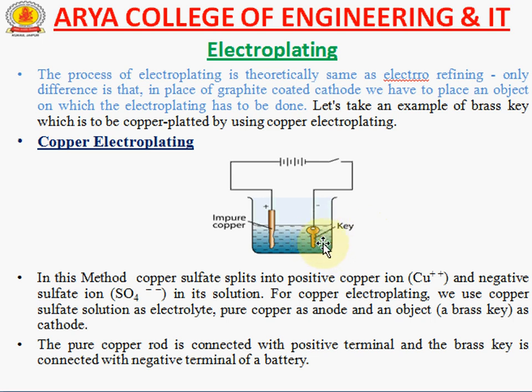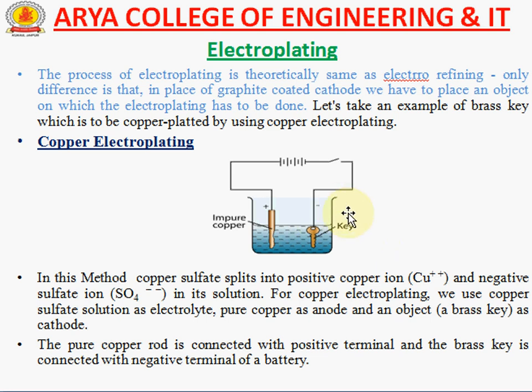So in this diagram the brass key is the cathode. The pure copper rod is connected with the positive terminal and the brass key is connected with the negative terminal of a battery. So we only have to place the object to which electroplating has to be done.